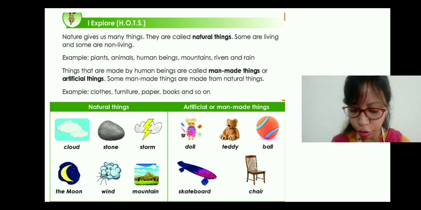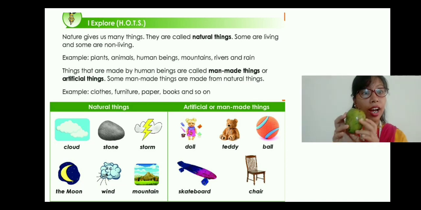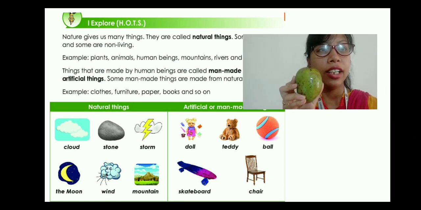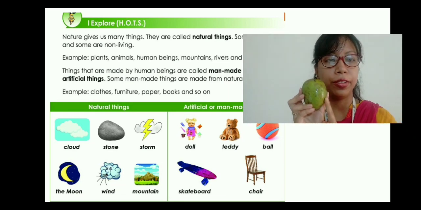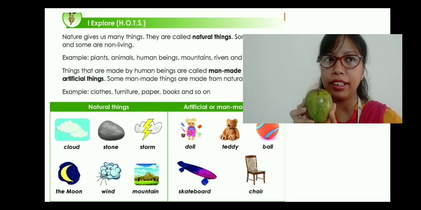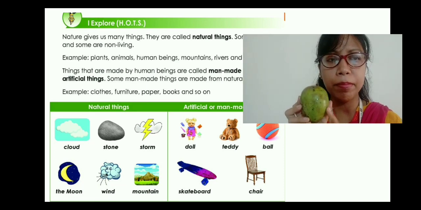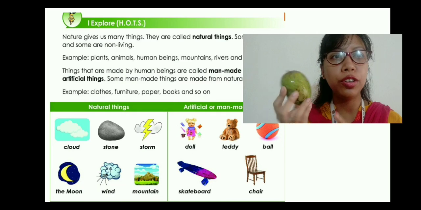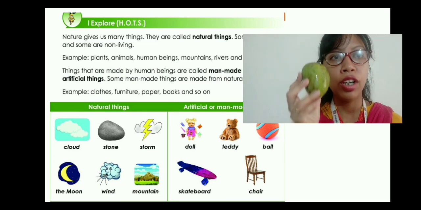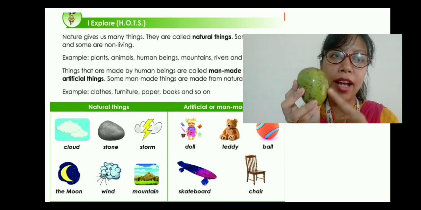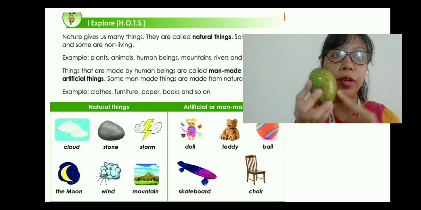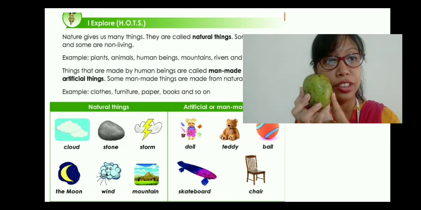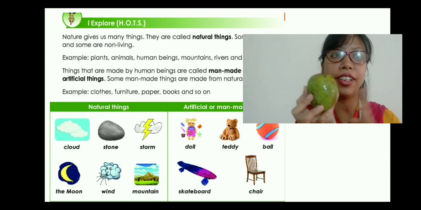Okay, now I will show you something. Here I have a mango, right? This is a product of nature. Do you think we can make it? Have you ever made a mango? We can make mango shake, we can make mango ice cream. But do you think we can make this mango? No, never, right? The mango tree gives it to us from the seed. So it is a natural thing because nature has given it to us, and the tree is a part of nature.